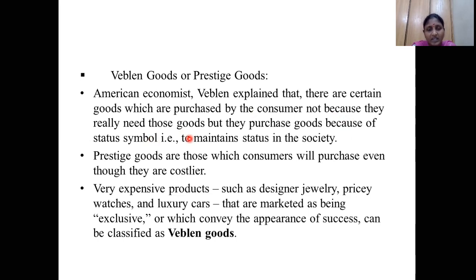So each and every consumer is not ready to buy the costlier goods, but some type of consumers prefer costlier goods. Why do they prefer costlier goods? Because they feel that by buying those goods, it is a status symbol. Some consumers are interested in buying diamonds. Not every person prefers to buy diamonds because the cost is high. They prefer platinum or diamond jewelry because they feel that if I wear that diamond jewelry, it is my status. They are representing the status symbol.